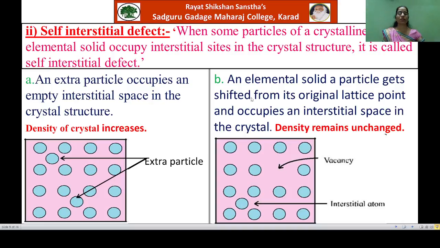Okay, thus this self-interstitial defect is a combination of vacancy defect and self-interstitial defect.